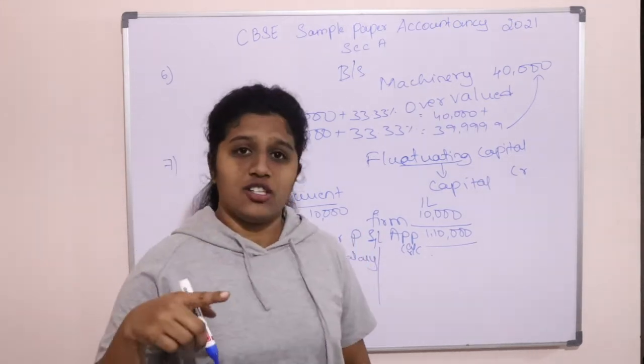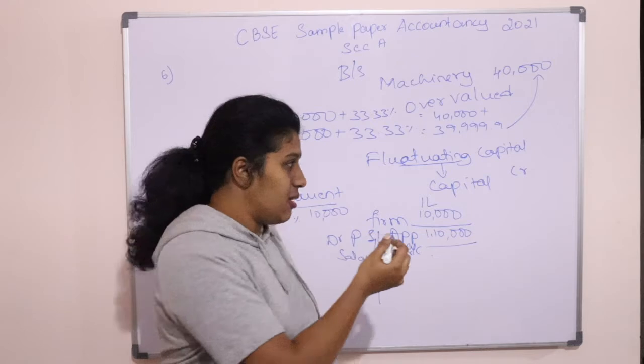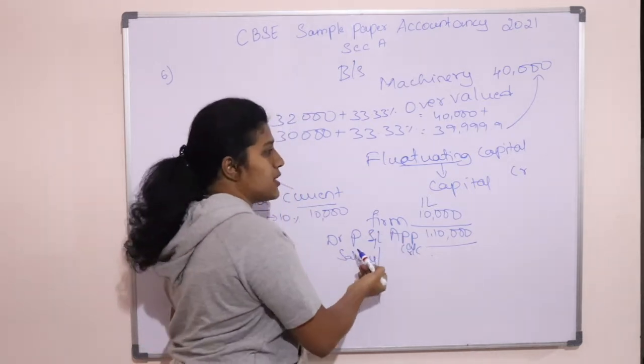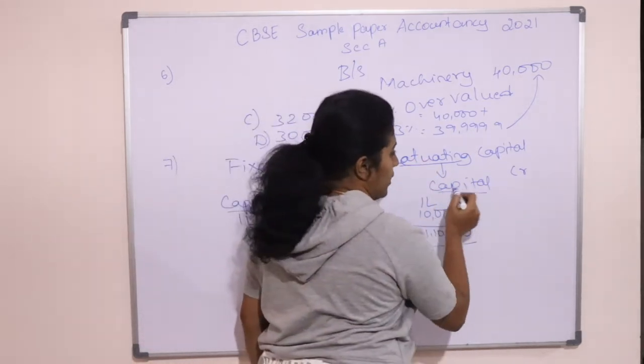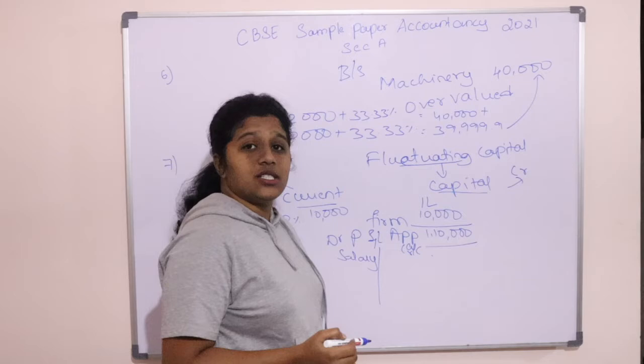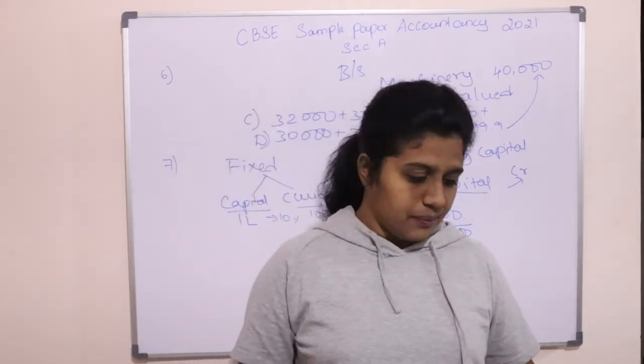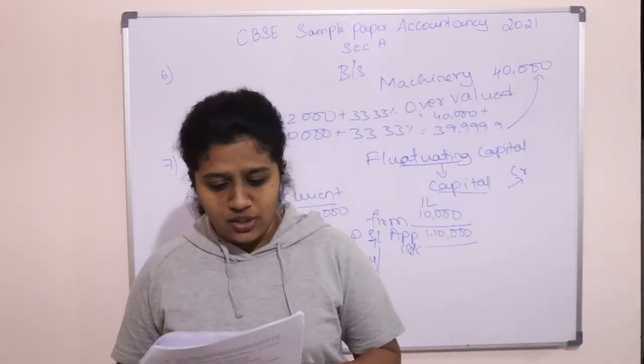So in the profit and loss appropriation account, salary will be debited because it's the firm's expense. In the capital account of the partner, it will be credited because it is the partner's income. Okay? So we'll go to the next question.